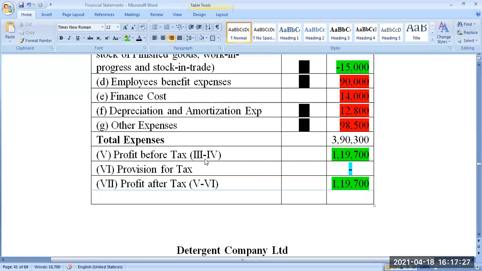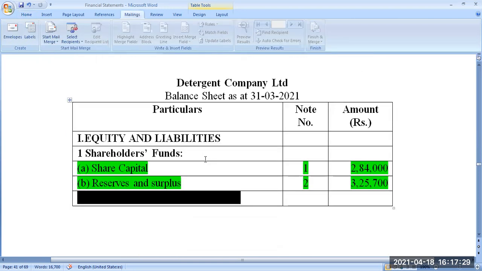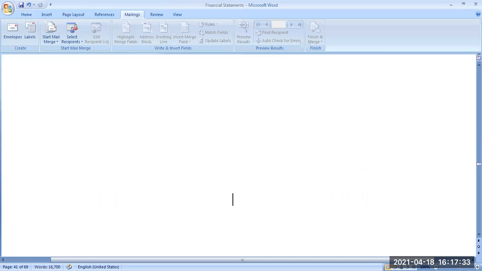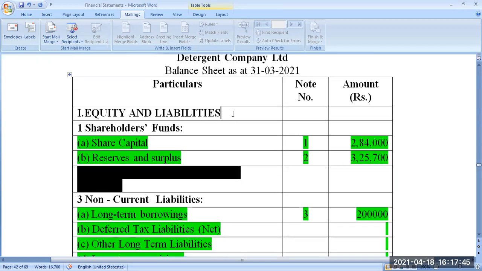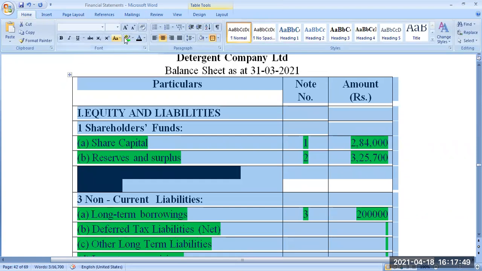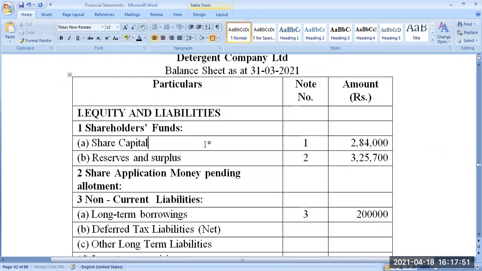Okay, fine. Now come to the balance sheet. Our job is to do the balance sheet. The balance sheet format, you know very well, already discussed before the break. So particulars, note number and amount. The balance sheet has two parts. One is equity and liabilities. Another one is assets.